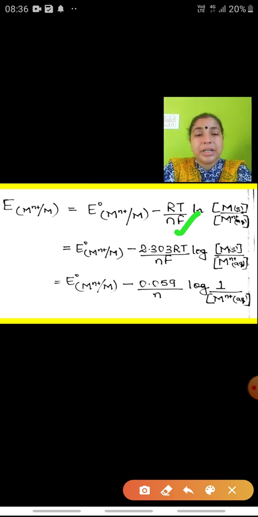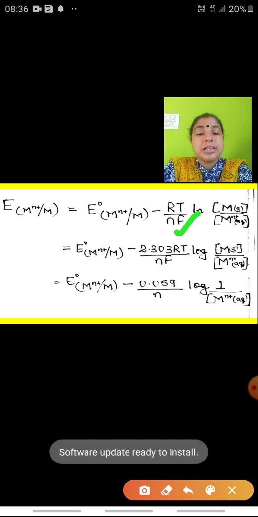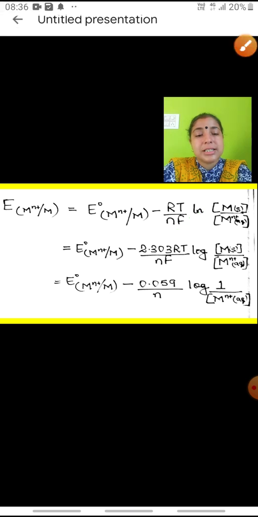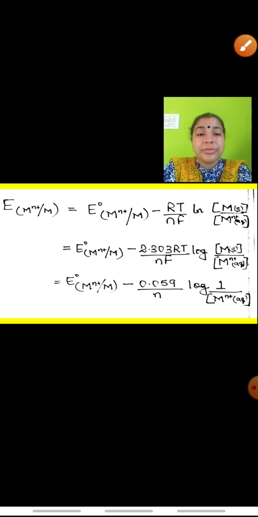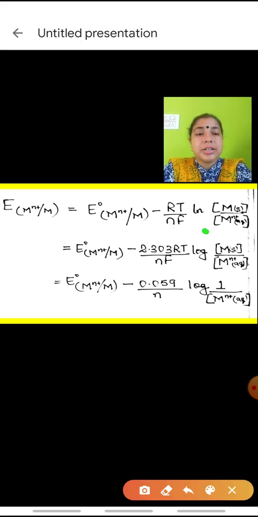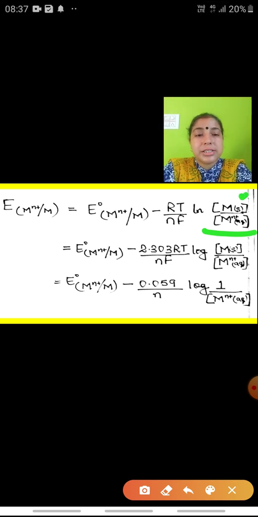I'll explain later, but till then you have to remember the value of F, the Faraday's constant, is 96500. Clear? It is 96500. Actually, 1 Faraday is the charge of 1 mole of electrons. So, it is minus RT upon nF log of the concentration of the metal in solid state upon the aqueous state. And you have to remember that in the solid state, we generally assume the concentration to be unity.